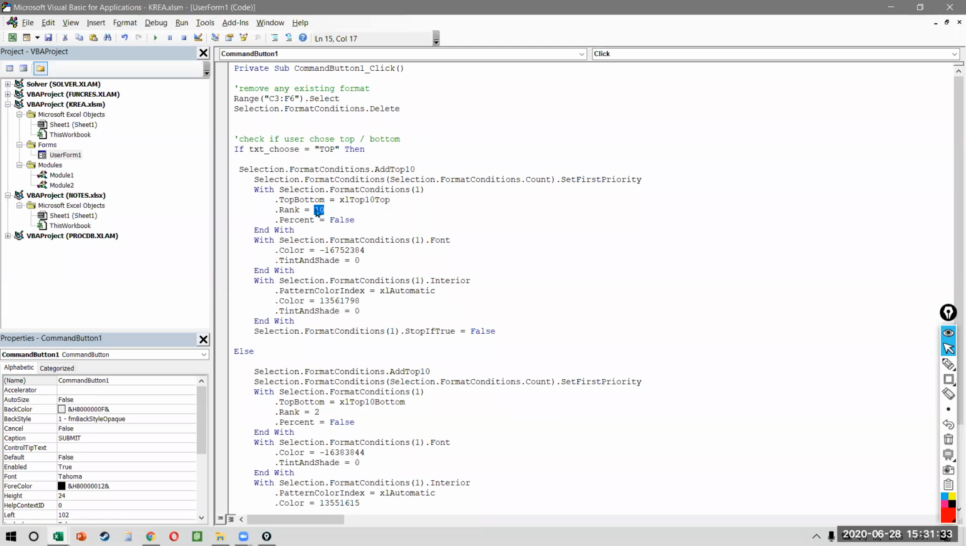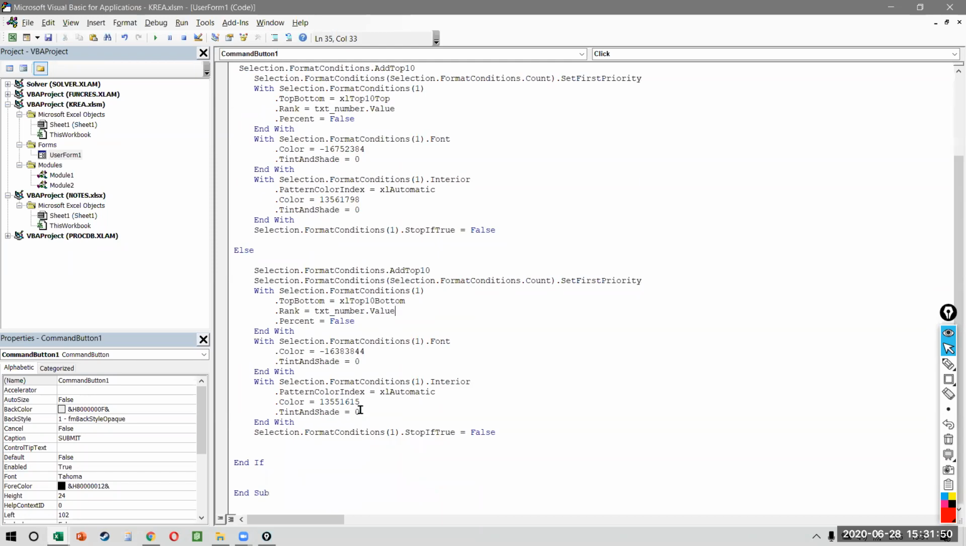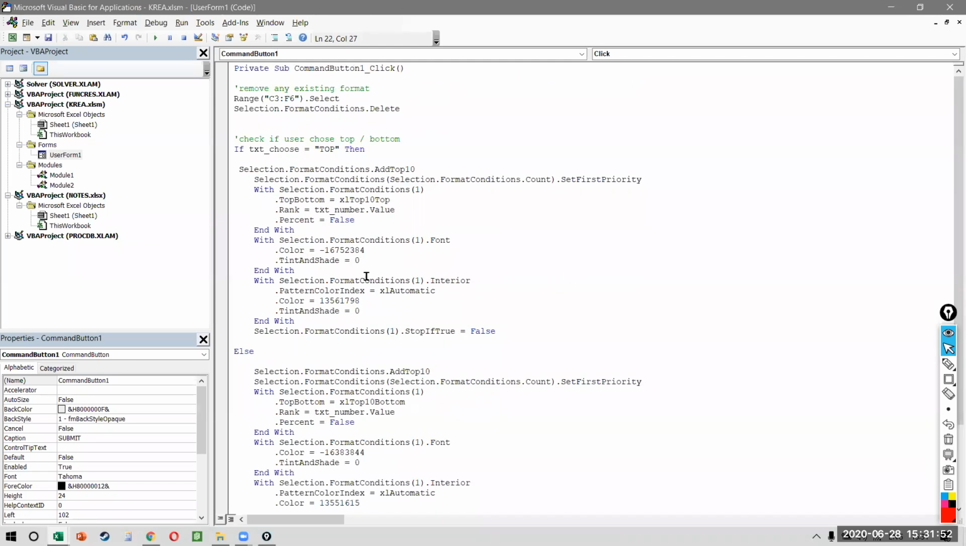So rather than writing 10 here, I can say text underscore number dot value, which means I'm actually choosing the value that the user has chosen in the user form, like this. So I'll copy the same thing here as well. Here I said 2, and that's it. We get our code. Let's see how it works.